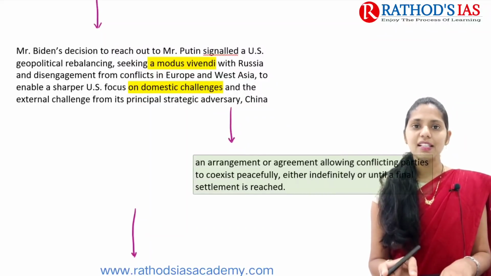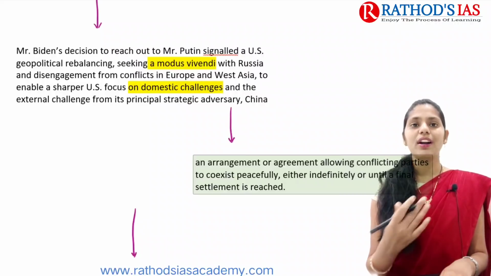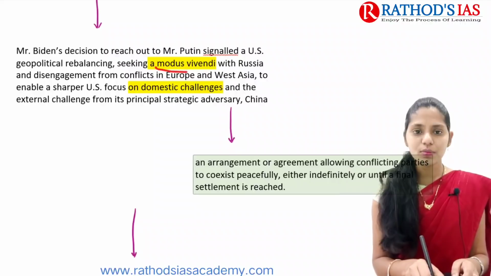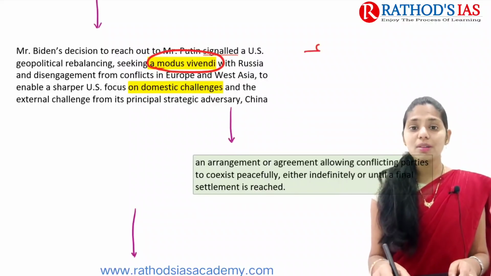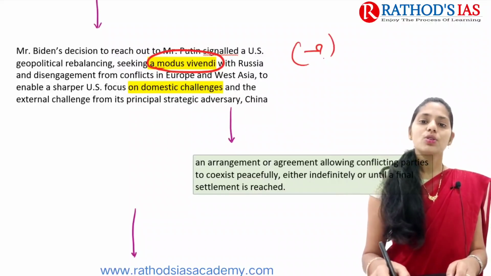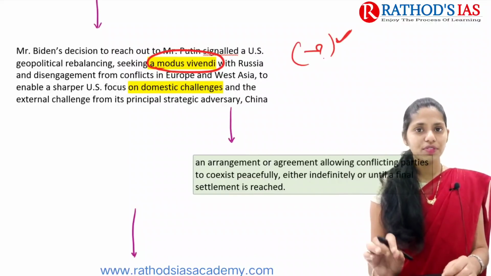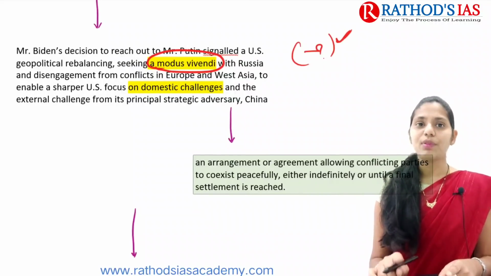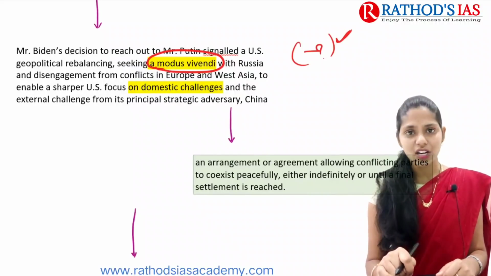It is mainly signaling that the USA wants to go for rebalancing of geopolitical importance, and it is seeking a modus vivendi. So what is the meaning of this modus vivendi? You have to know the meaning of this type of keywords, and if you know them, you can use them whenever you are writing your mains answer as well.